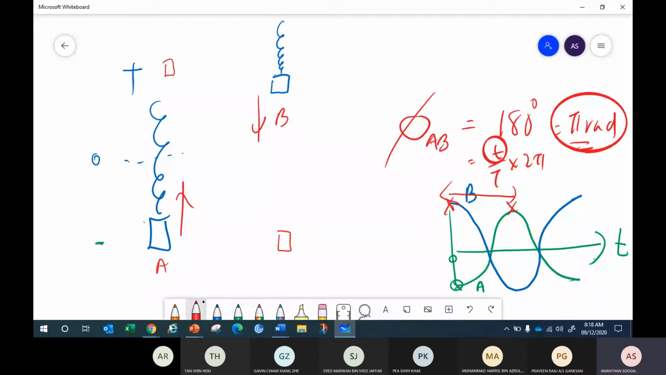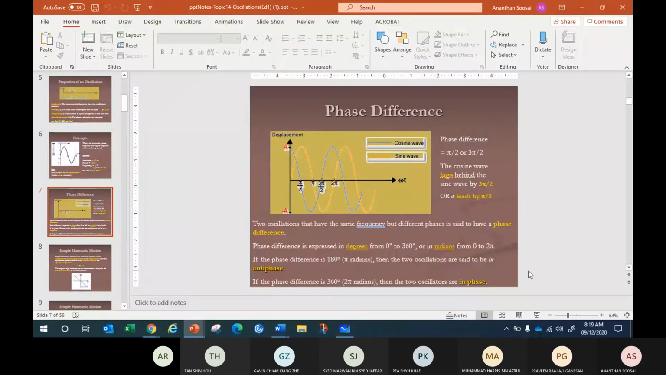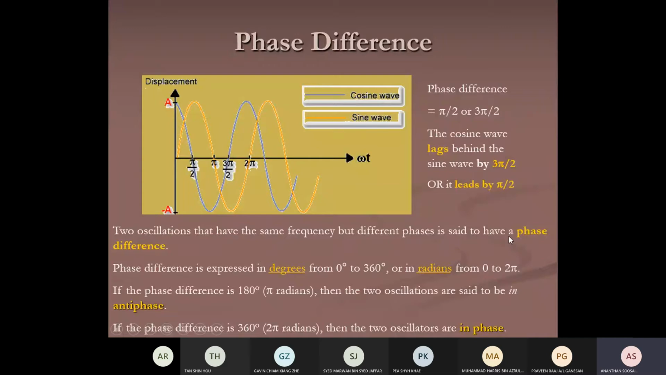So in exam, for any type of oscillation, to get the phase difference, draw the graph. The graph is normally given, then you can use the formula to find the phase. Any questions from here? No questions, okay. So that's phase difference.